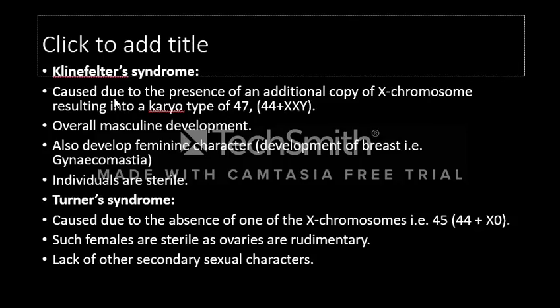Last but not the least, Klinefelter syndrome, which is an additional copy of the X chromosome, 47 chromosomes. It can also be written as 44 plus XXY. Individuals have masculine development, mostly seen in males. They also have feminine characters, such as breast development, which is called gynecomastia. Individuals are sterile. Turner syndrome is absence of an X chromosome.